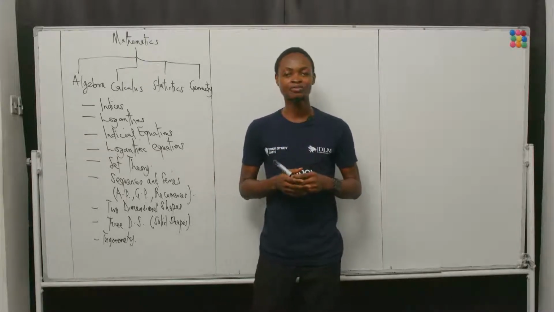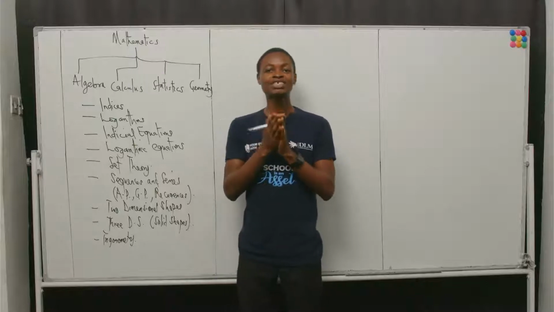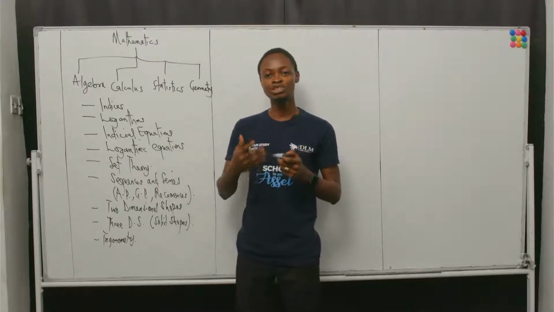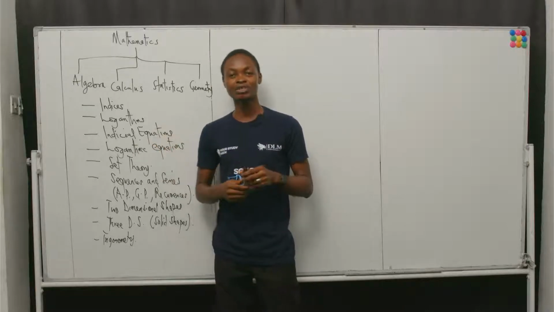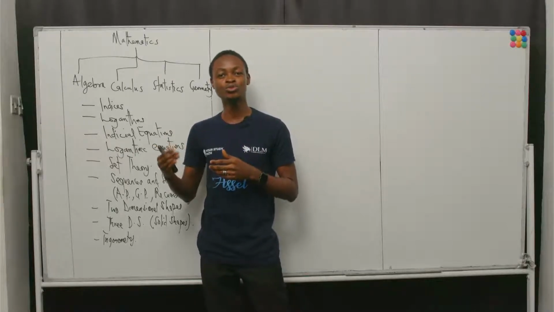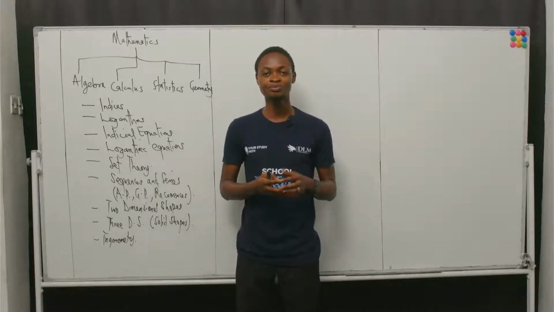For instance, in objective-based examinations like Jamb, the emphasis would be on speed, as well as questions you would be able to solve in the shortest possible time, because it's objective-based.